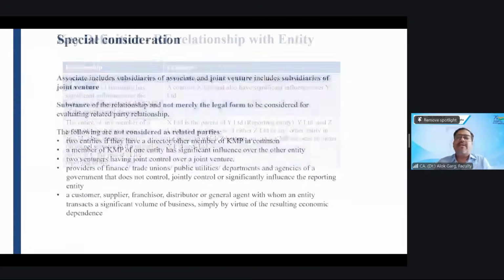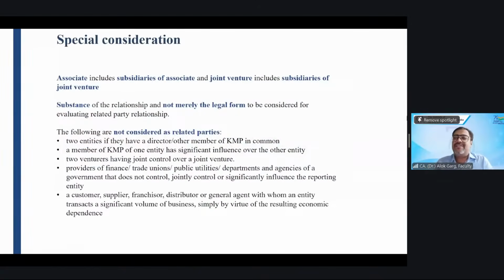So moving further, some special consideration. Let's discuss it and then we'll do some practice questions. Associate includes subsidiaries of associate, and joint venture includes subsidiaries of joint venture also, right? So if an associate is a related party, the subsidiary of that associate will automatically become a related party. And if a JV is a related party, the subsidiary of the JV will automatically become a related party, right?